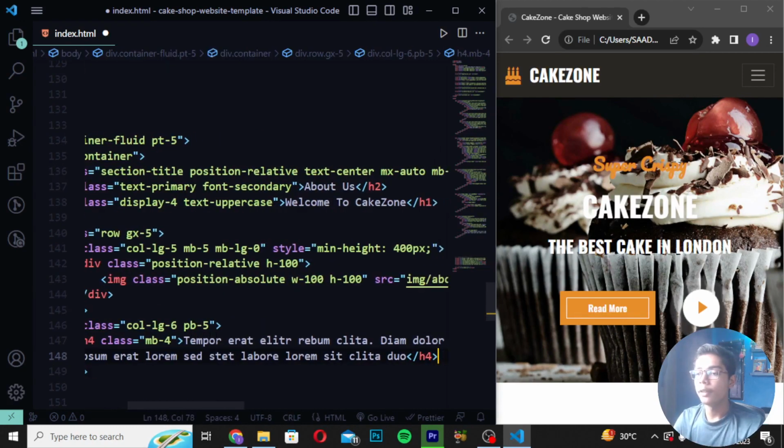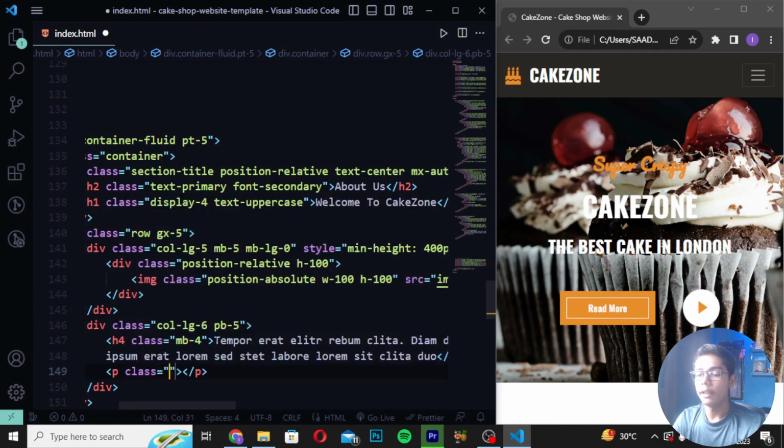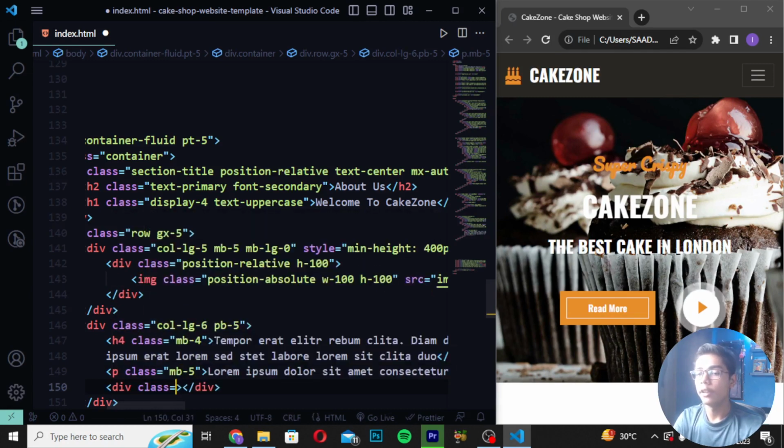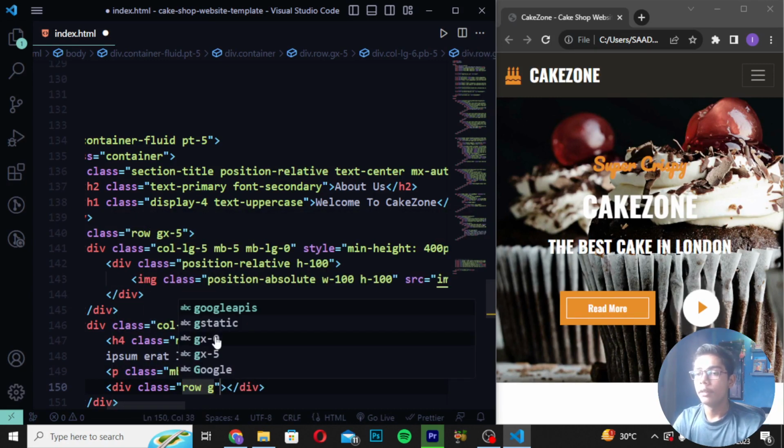Now after doing this, you have to now move down and create beta. Here I will be writing mb5, in which I will be now writing lorem ipsum tag. Now when you've just written this thing, just here I will be moving down and create here div class row g5.